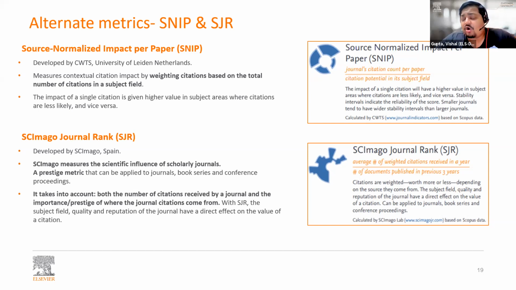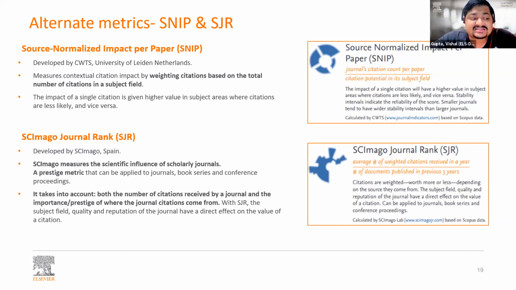So using SNIP, or if you want to compare two multidisciplinary journals and understand which journals are performing better when it comes to a particular subject category, you can actually do it via SNIP.